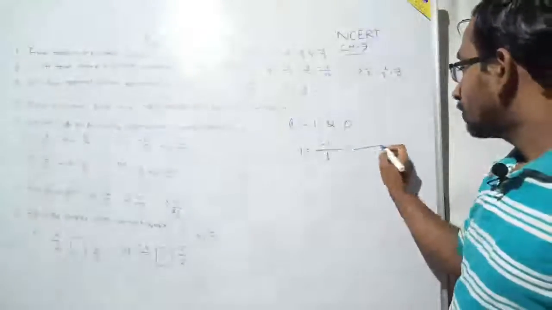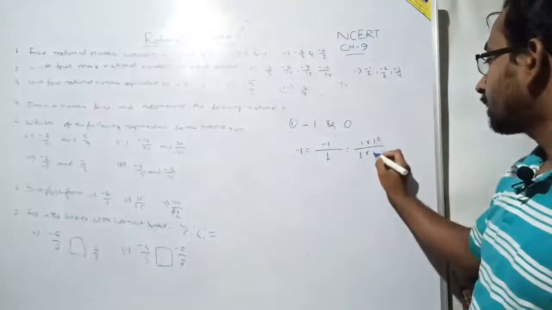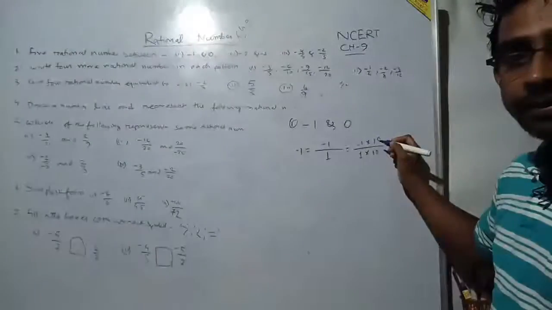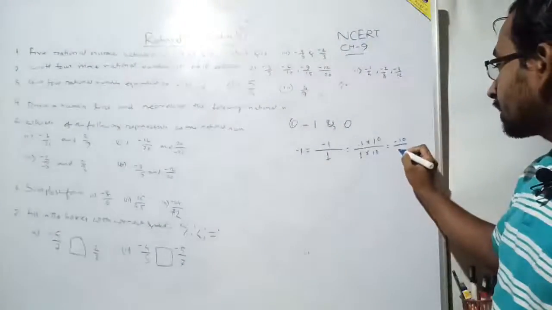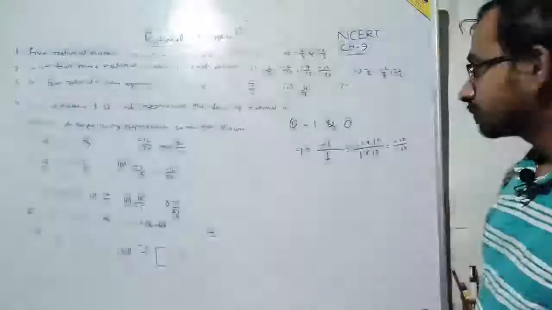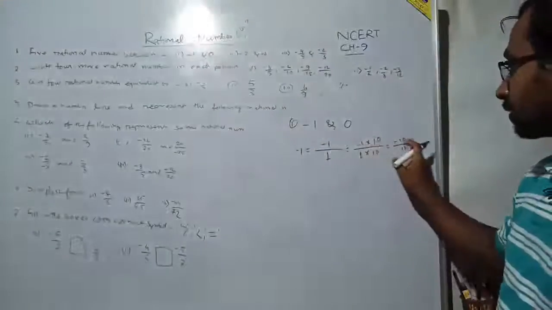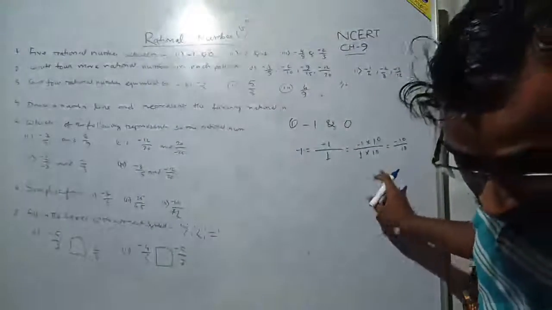Now minus 1 by 1, we can multiply both numerator and denominator by 10. So if I multiply it, I will get minus 10 by 10. Minus 1 into 10 becomes minus 10 and 1 into 10 becomes plus 10. Understood or not?